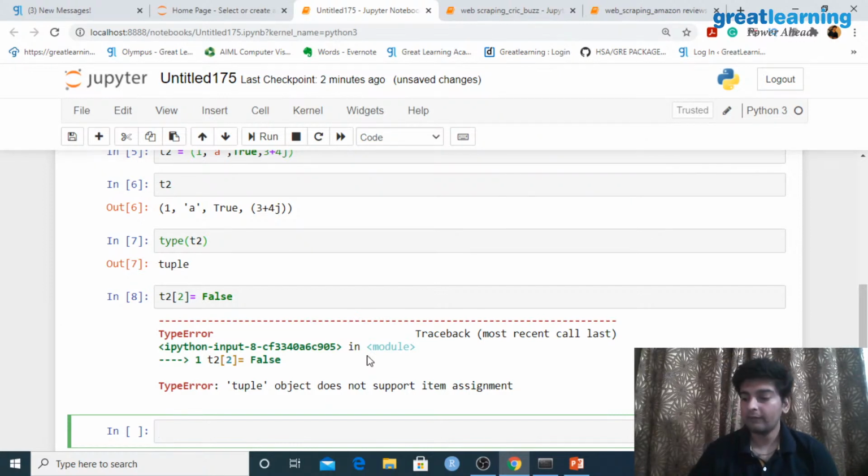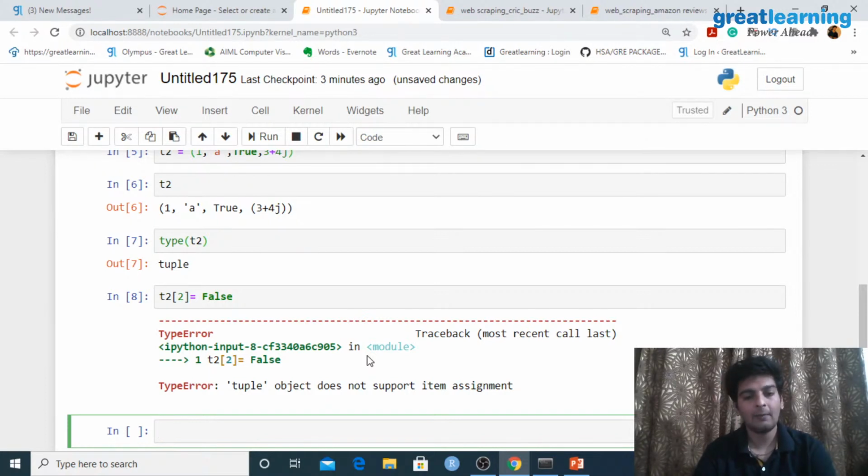Now that we understand what exactly is the problem with this, we have another data structure called a list. A list is mutable. You can understand that from the word mutable itself. Mutable means that once you create a list, you can change the values which are present inside this list.